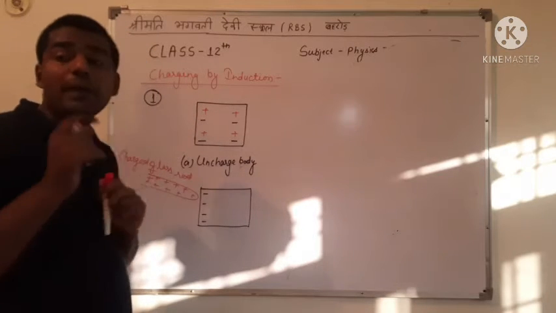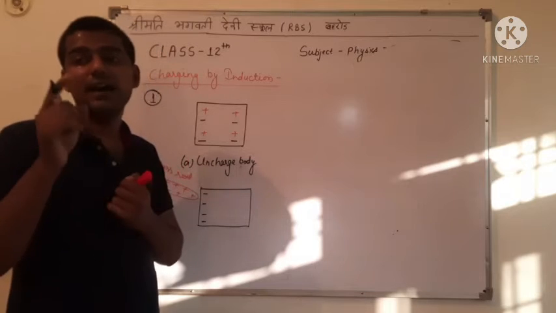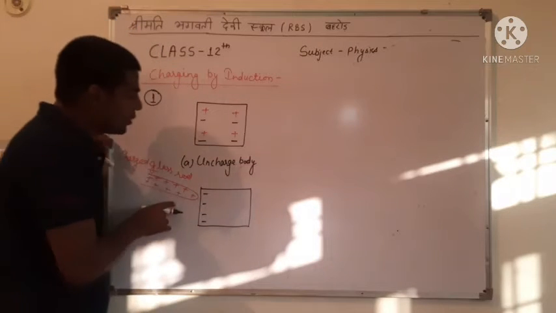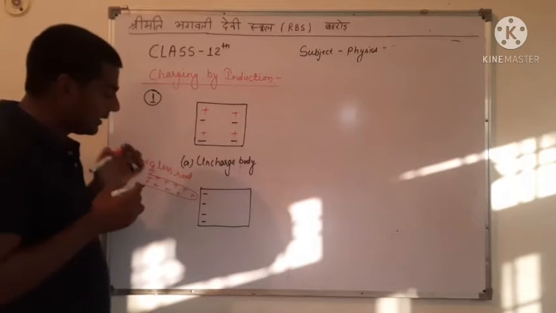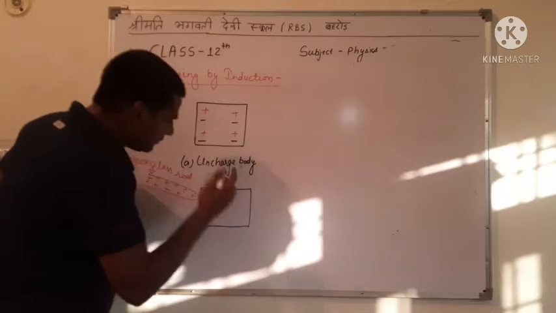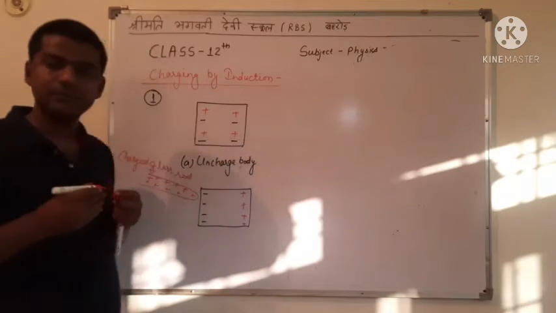According to Benjamin Franklin, same charges are repelled. In the body there are 4 positive charges which are repelled. Okay.